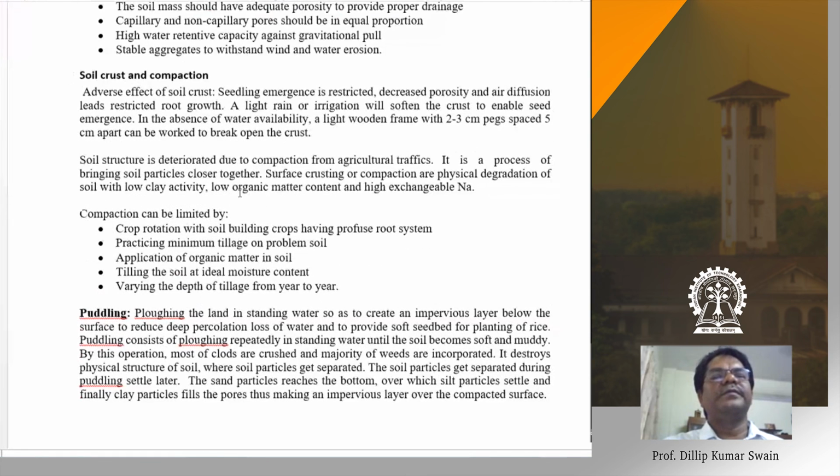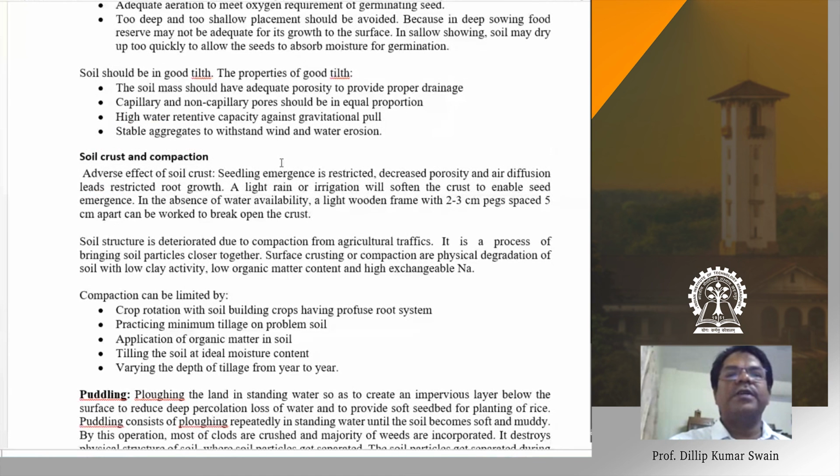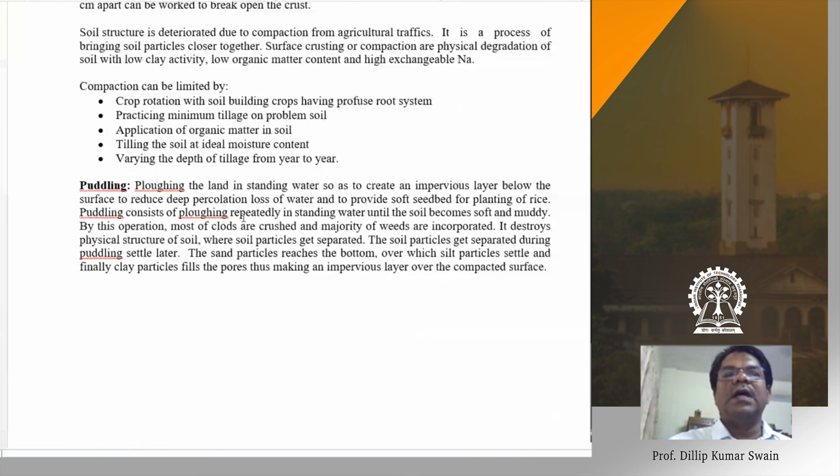Then what is puddling? I probably discussed puddling in an earlier class. Puddling means you are plowing. Normal tillage is plowing the land at the ideal soil moisture content, around 20 to 50% depletion of available soil moisture. But in puddling, you are plowing the land with standing water. So you impound the field with water, then go for the plowing operation. What will happen there? When you pond the field with standing water, the soil becomes very soft, and with the soft soil, you go for puddling.